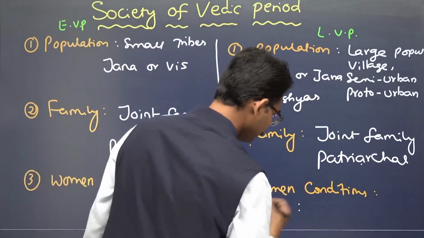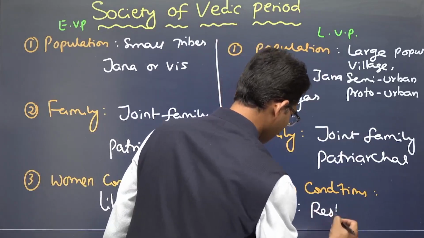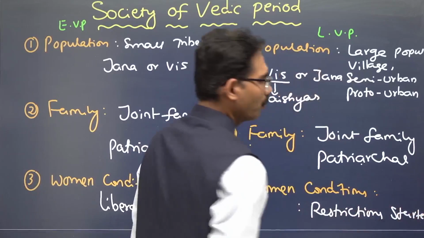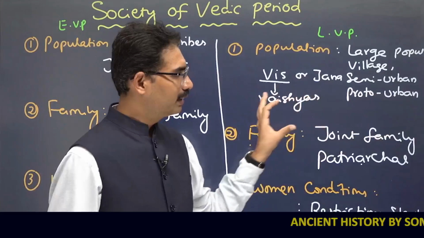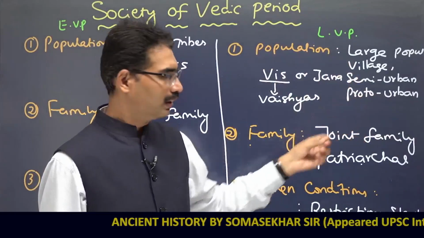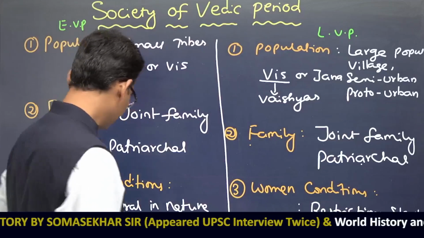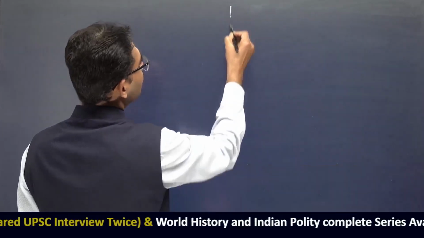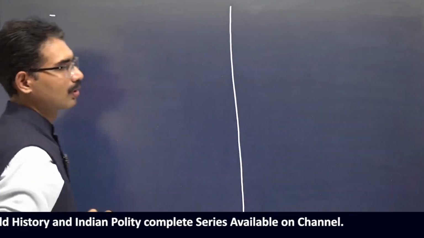But here rigidities came, or restrictions started. More and more rituals, more and more population growth, and different values prevalent in the later Vedic period led to restrictions on women. Continuation of this is itself an important element. Women means what kind of